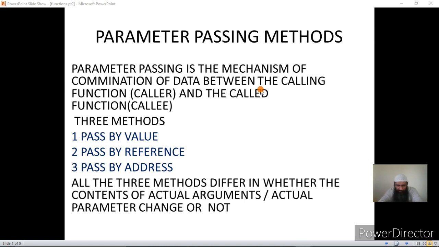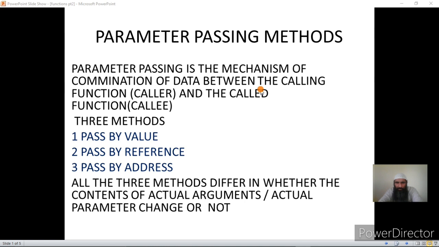Now the calling function wants some job to be done by the called function, so there needs to be some sort of communication between the calling function and the called function. And for communicating we use variables to pass data from the calling function to the called function or from the